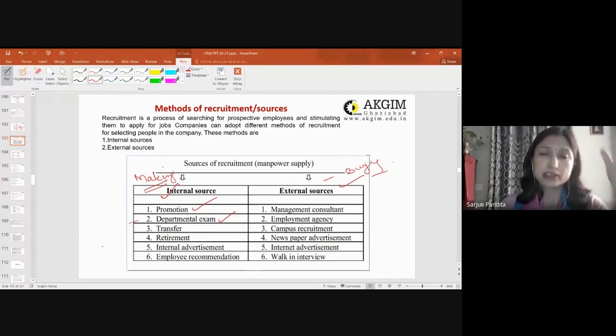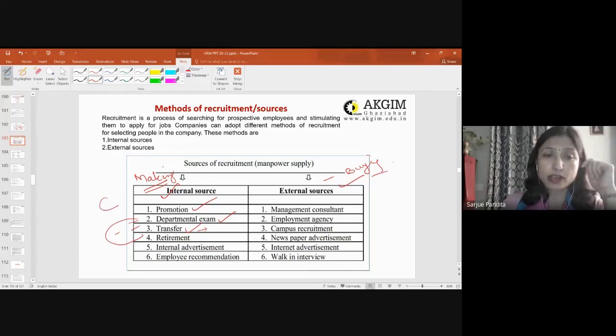That means the vacancy is filled through a departmental exam. Then transfer can be another source of recruitment. Generally, if transfer is a source of recruitment, it could be within the organization, from one particular department to another department, or it could be from one particular organization to another organization.